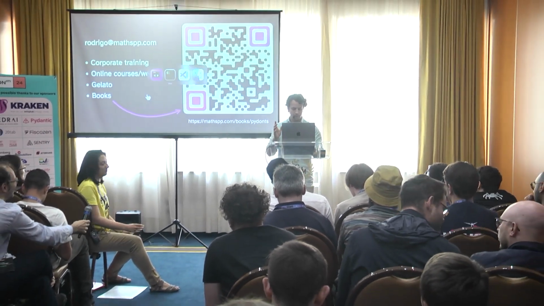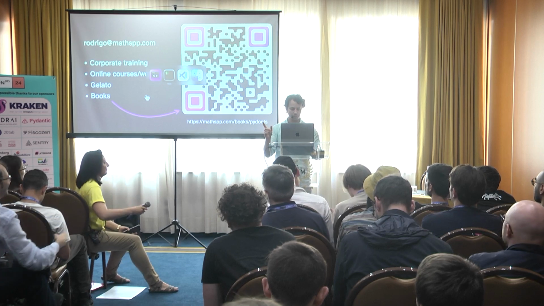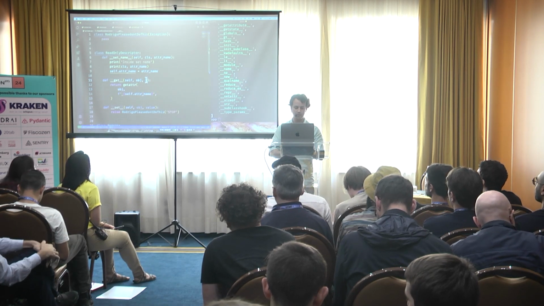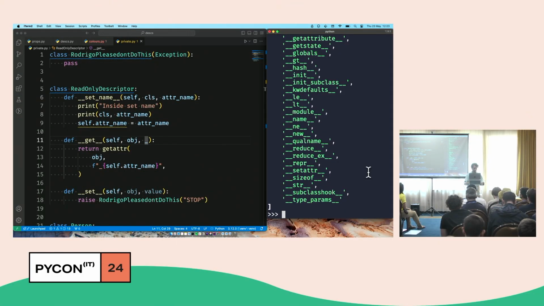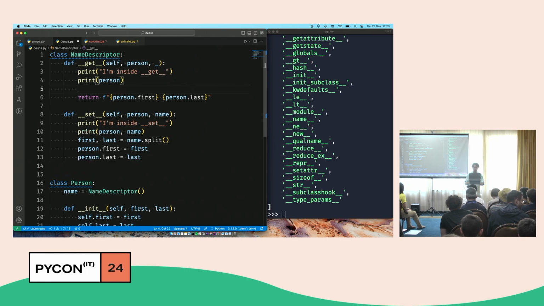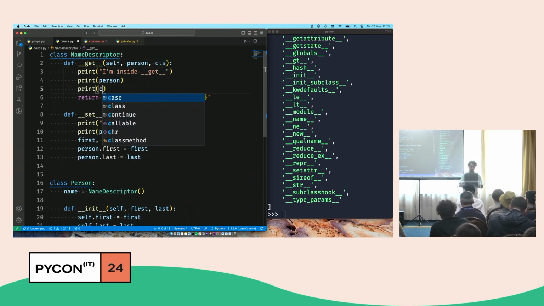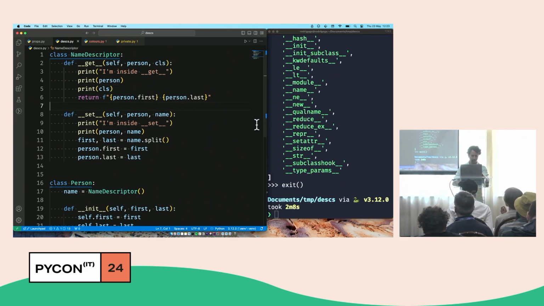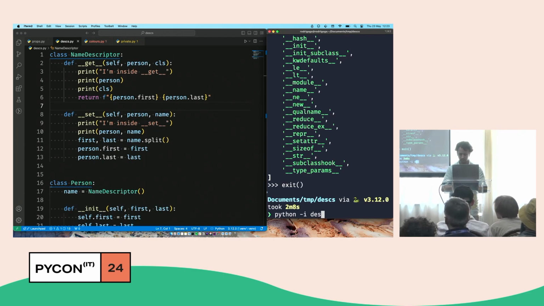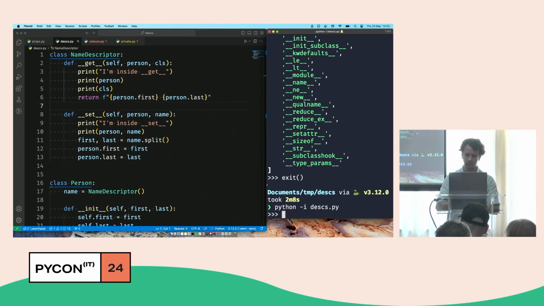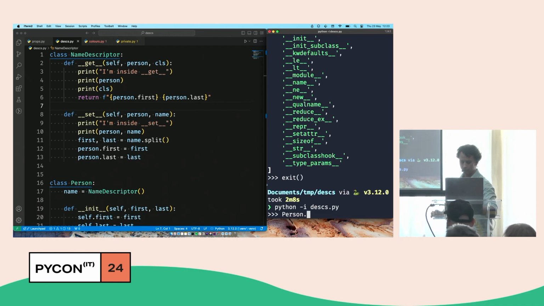So, did you all hear the question? So the question was, what does this thingy do? What's this, right? And we can actually take a quick look by, let's go to a simpler one. Let's do print cls, print cls. So I'm going to exit. I'm going to run, this is the descriptors file. And I'm going to create a quick John. Actually, I don't even need a John Smith. So if I do person.name,